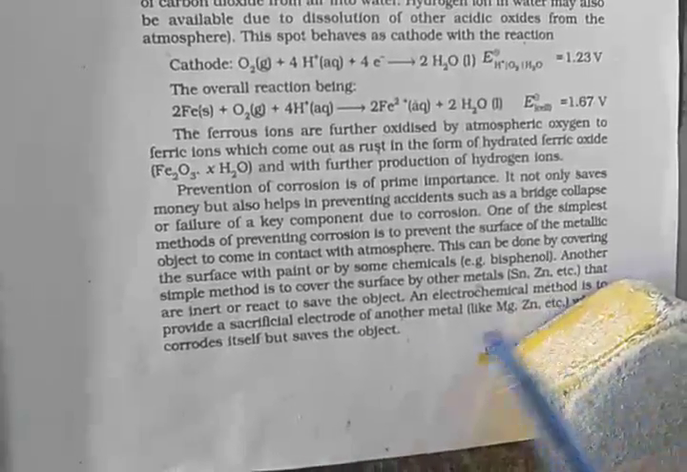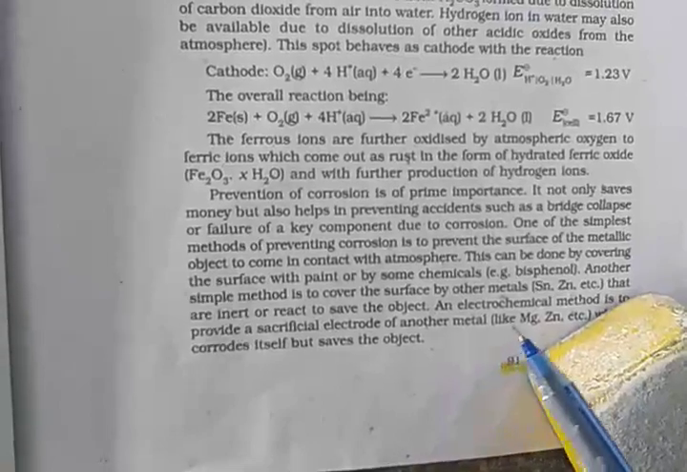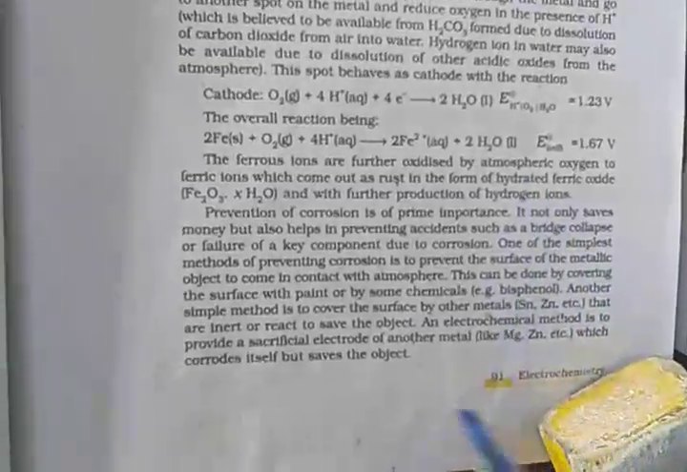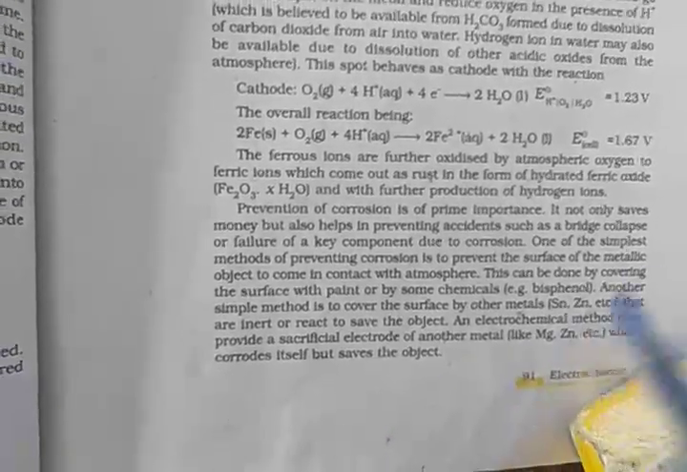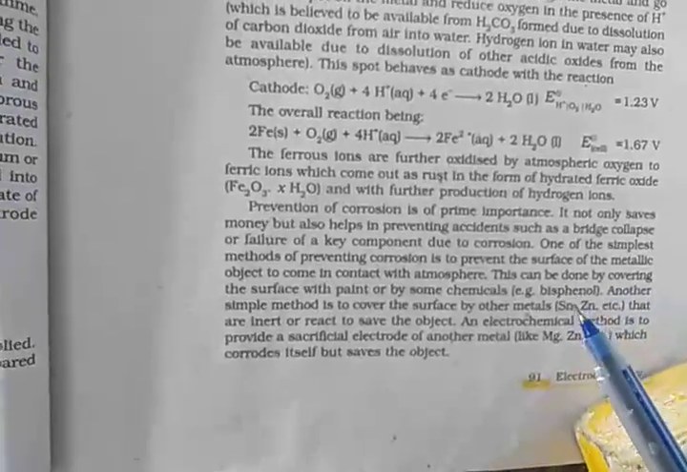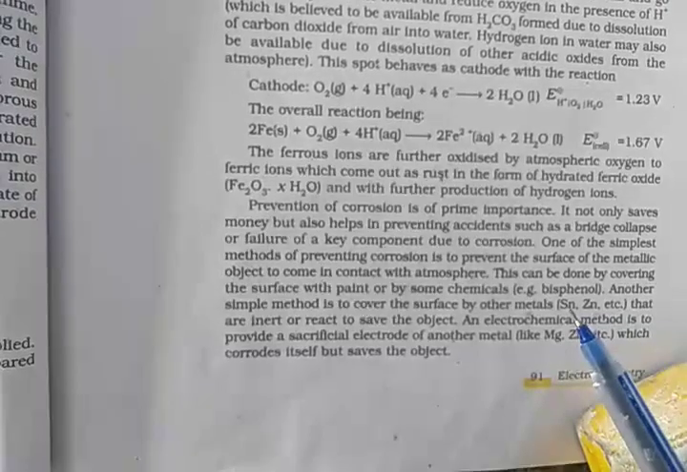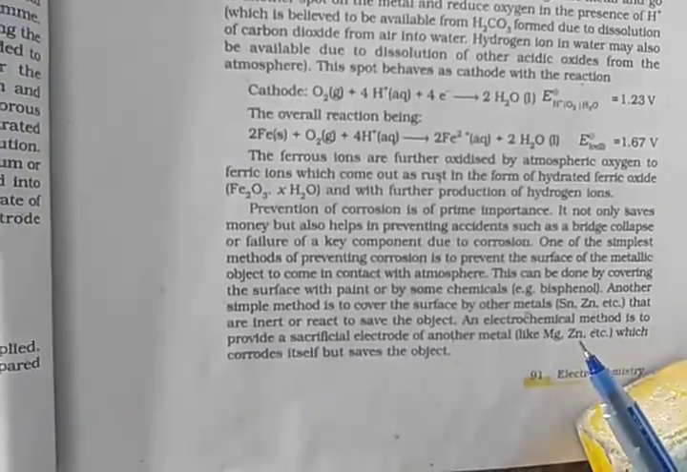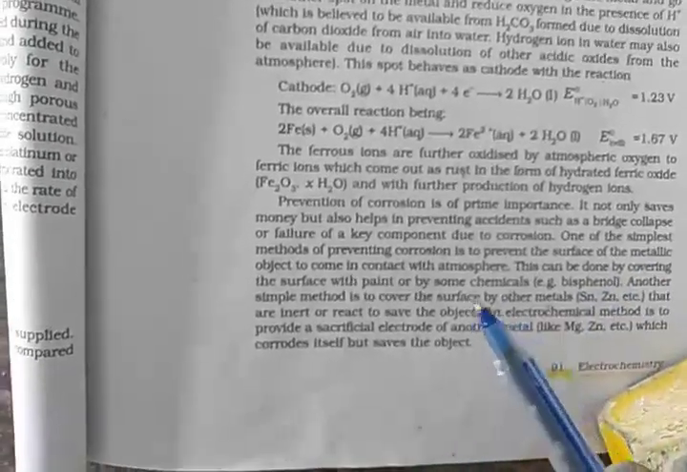And the electrochemical method is to provide a sacrificial electrode of another metal like Mg, zinc, etc., which corrodes itself but saves the object. Okay, so there are four methods: by painting, by applying chemicals, by adding other inert metals like Sn and zinc, otherwise Mg and zinc, which will oxidize but do not allow oxidation of the iron.